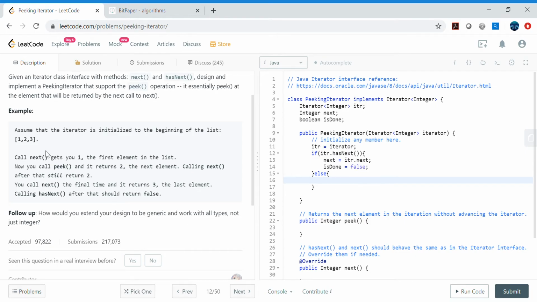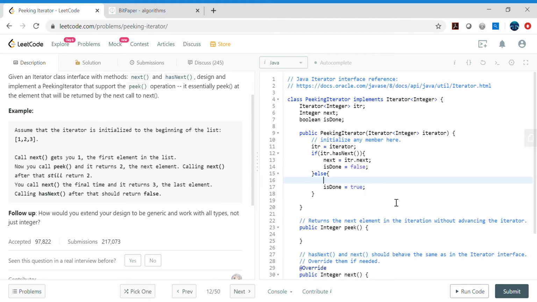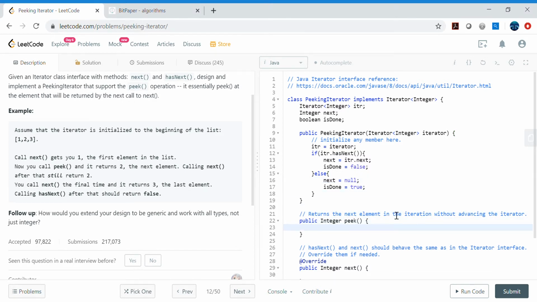So let's say it is the last element here. If it is 3 already, then has next should return false. In that case, processing is complete, so is done would be true here, and next will be null because there is no next element. So in that case we will assign next as null. Now what is in the peek? We simply return next here, that's it.